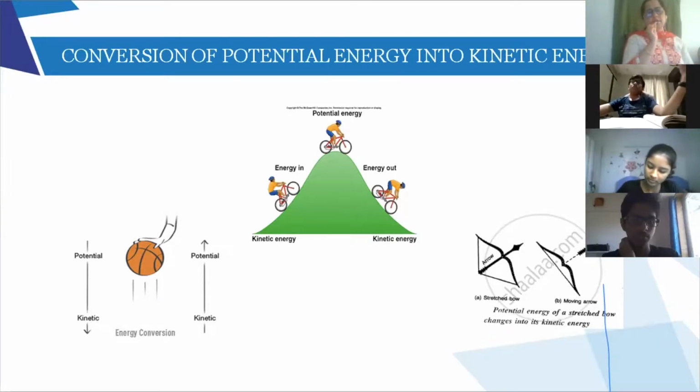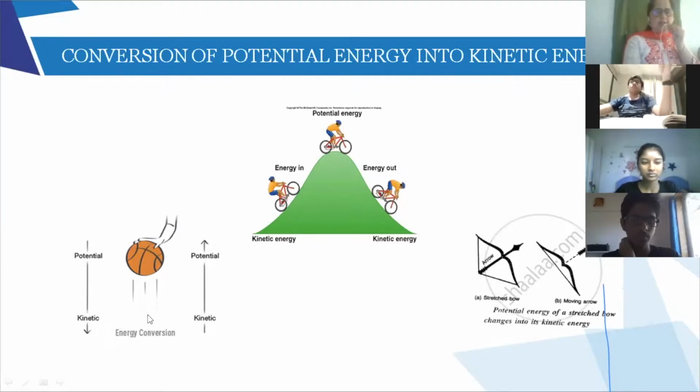Now look at the person holding the ball in the hand. He's holding it at a height. So right now this ball has potential energy. Let us say he's holding it at a height of 20 meters. So the ball has potential energy, and there is zero kinetic energy because the ball is stationary. It is in his hand. So zero kinetic energy.